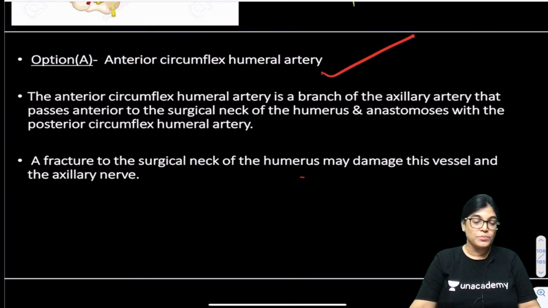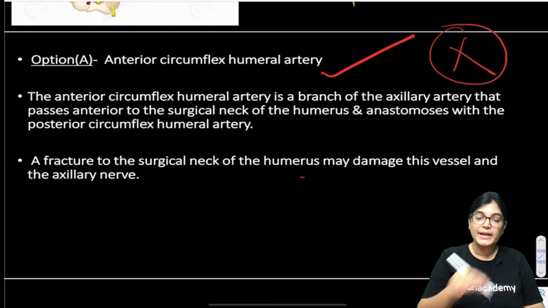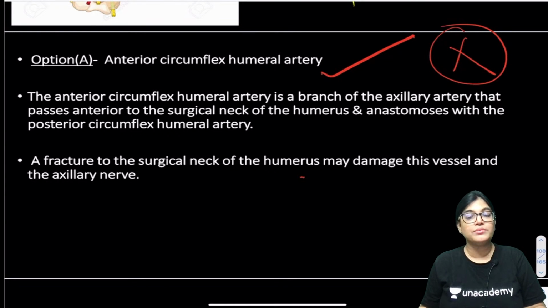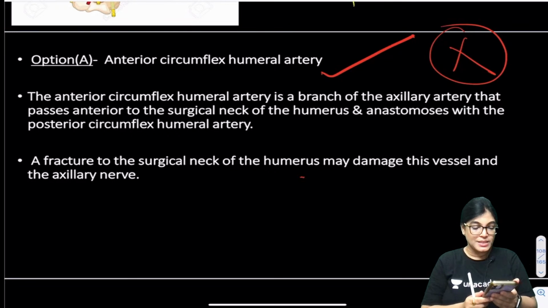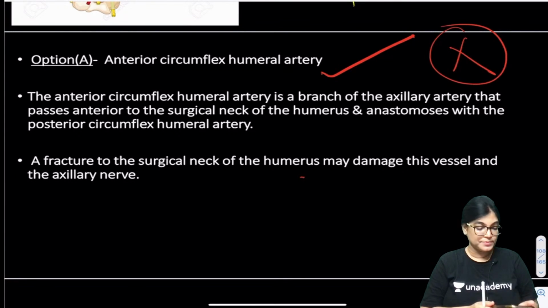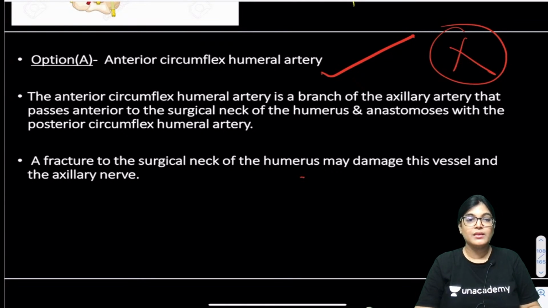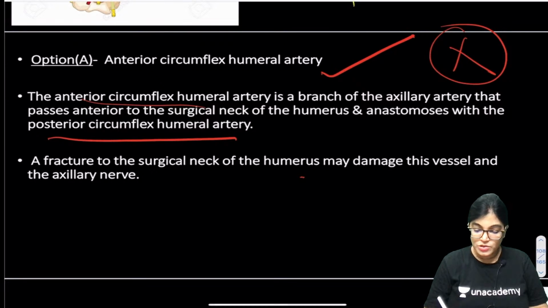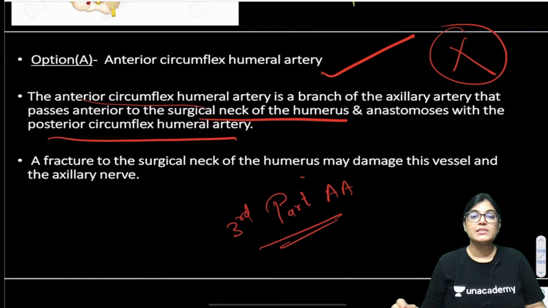Anterior circumflex humeral artery is not correct, and the reason is this. Can anybody tell me, anterior circumflex humeral artery is a branch of? So we have two humeral arteries, one is anterior and another is posterior. These are branches of the third part of axillary artery, and these structures lie on the surgical neck of the humerus.